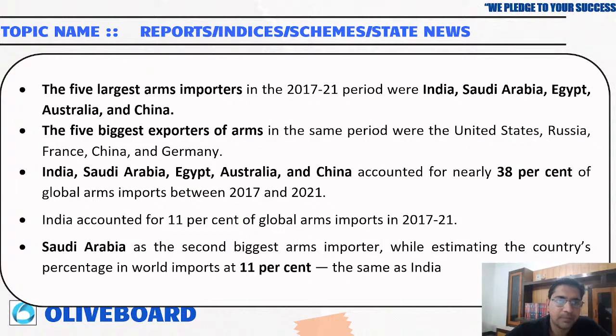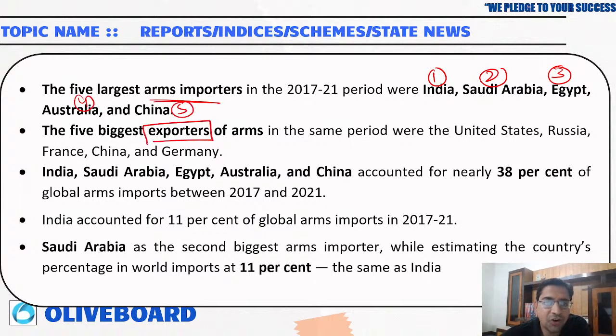Okay, now the 5 largest arms importers, those who were importing arms in 2017 to 21: the biggest importer is India at number 1, then Saudi Arabia, then the 3rd one is Egypt, then the 4th one is Australia, and the 5th one is China. And the 5 biggest exporters of arms are USA, Russia, France, China, and Germany.